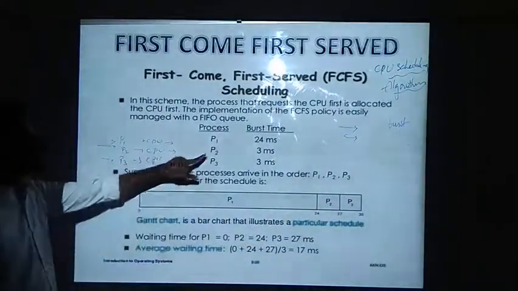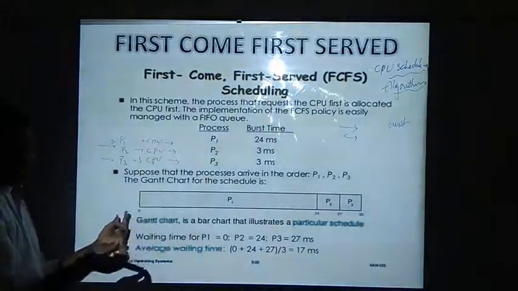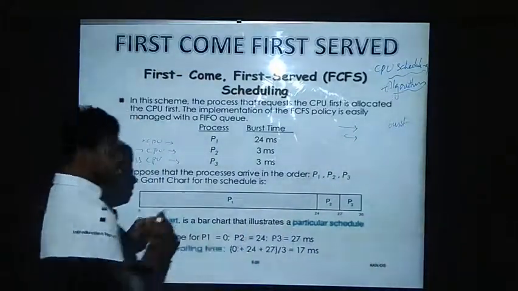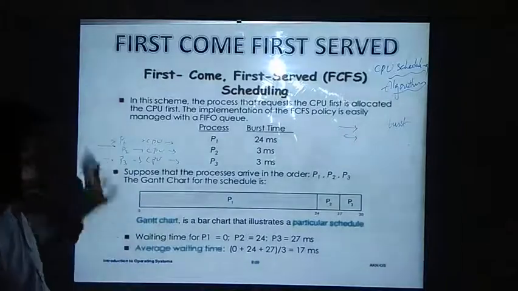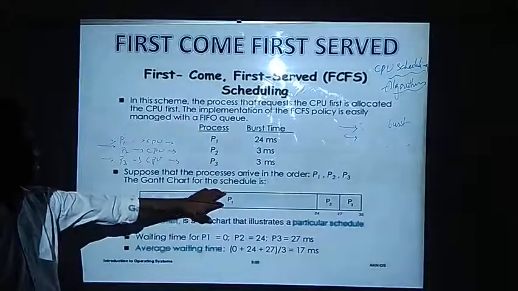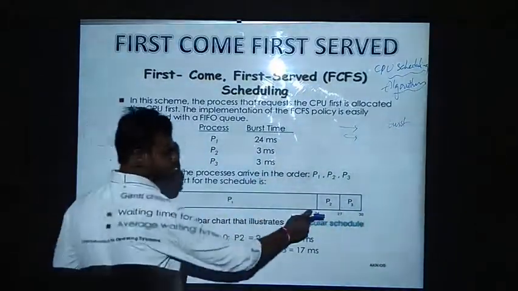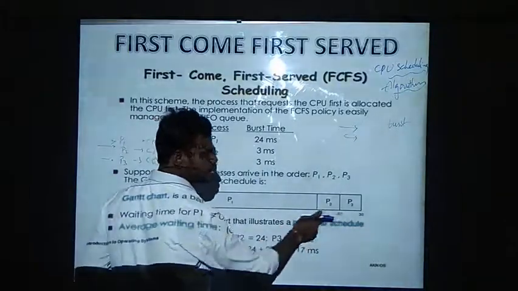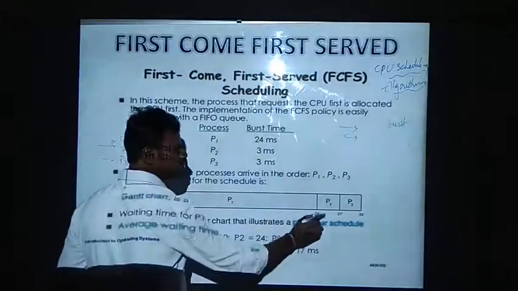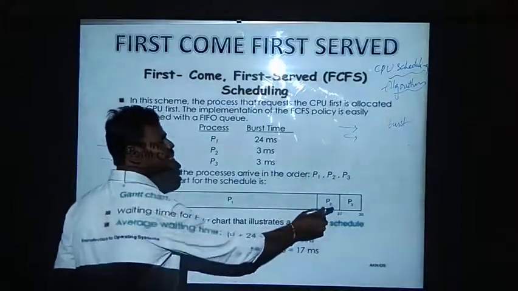After this, P2 is requesting the CPU. P2 is taking only 3 milliseconds, a small amount of time. We have imagined that these three processes came at the same time. Arrival time is the same, and P1 is requesting the CPU first, P2 is next, and P3 is next. P1 is taking 24 milliseconds, and P2 is taking only 3, but it needs to wait from 0 to 24 until P1 completes its execution. P2 will not be given the CPU.